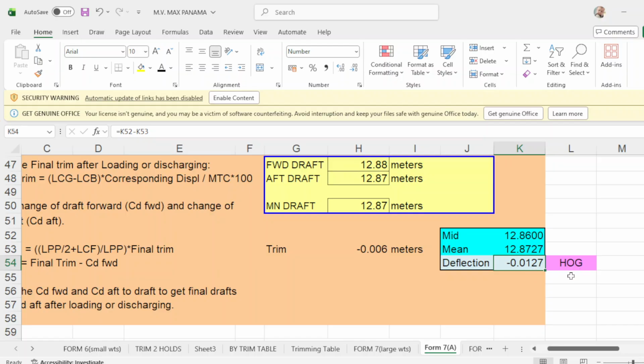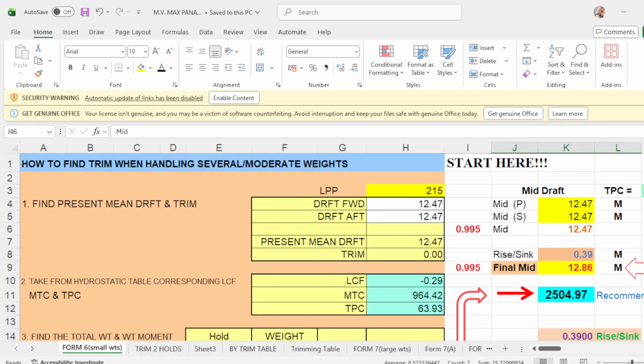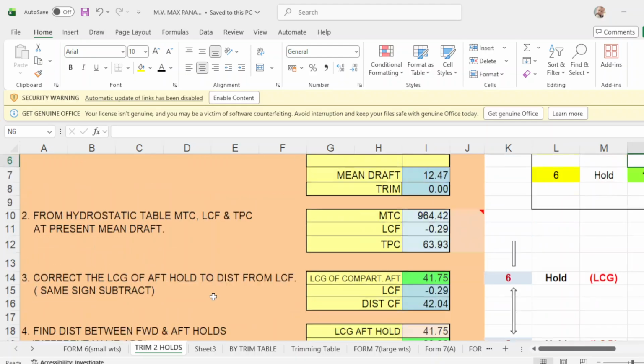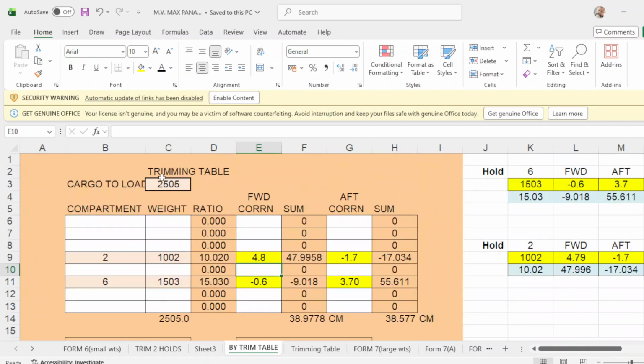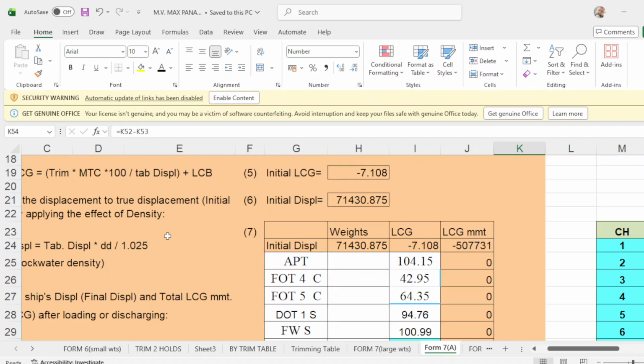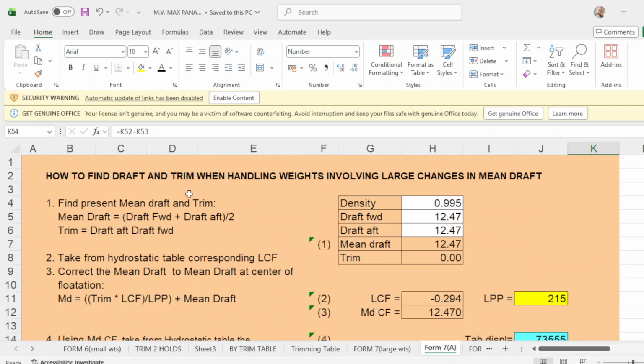You are in hog condition. But you have how many programs as your backup? Form number 6, trim 2 holds, and your trim table. And the last one will be this form number 7: how to find drop and trim in handling weights involving large changes in mean drop.